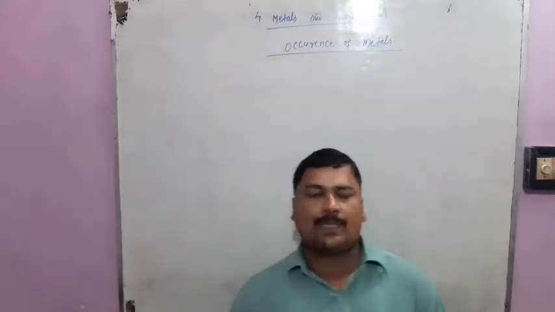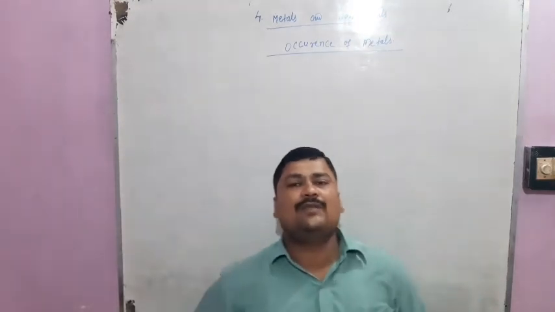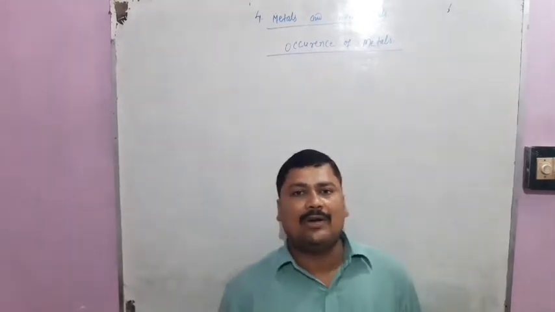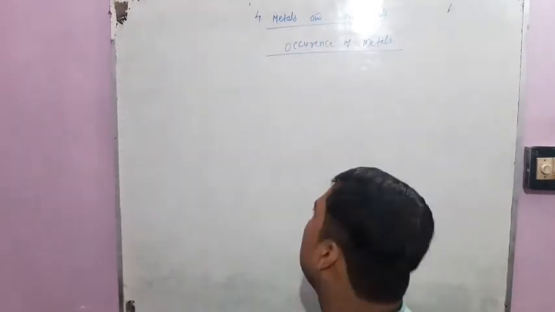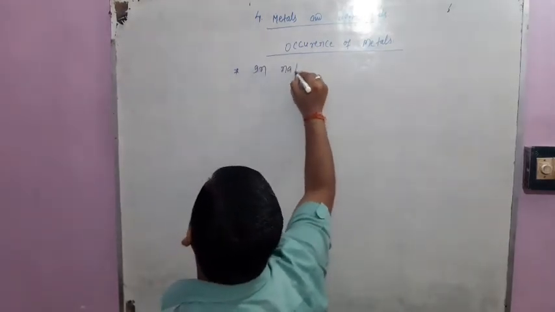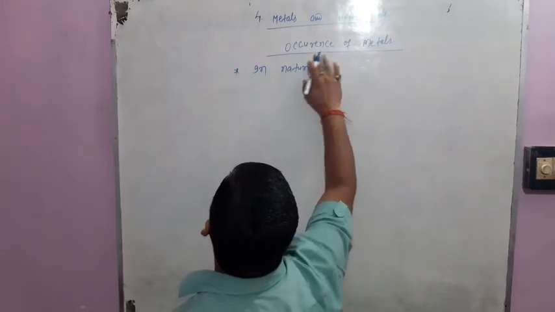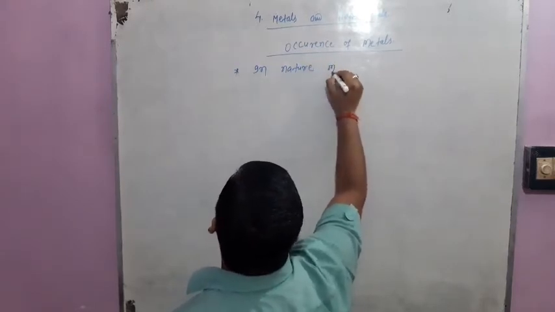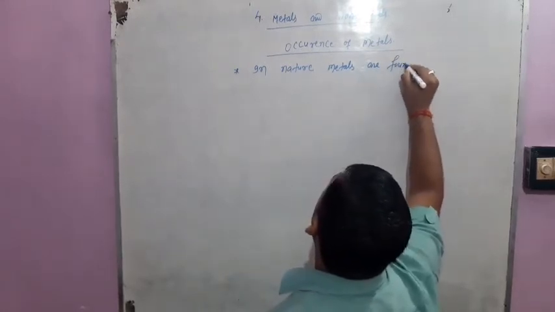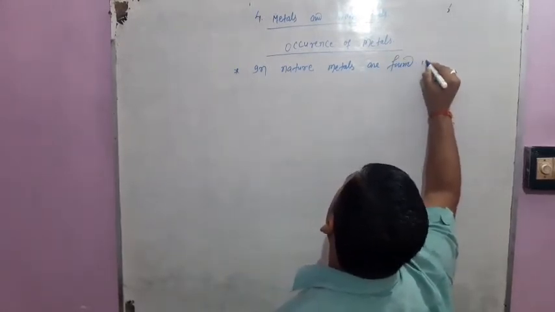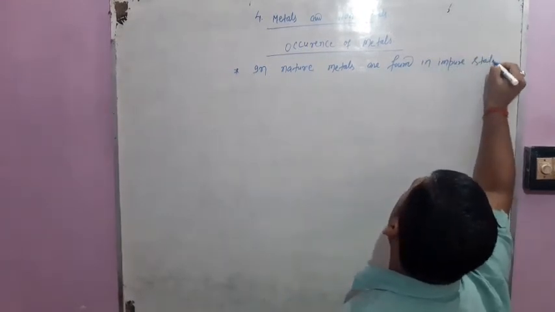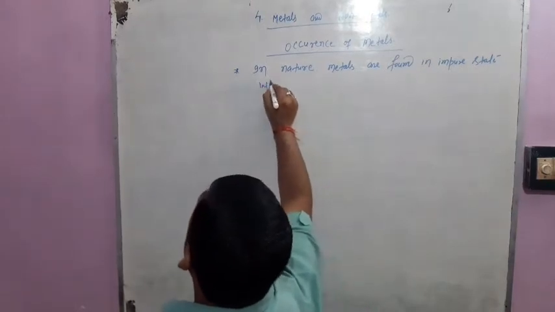Occurrence of metals. Okay students, now we are going to discuss the occurrence of metals. Students, in nature the metals are found in an impure state, with a lot of impurities.